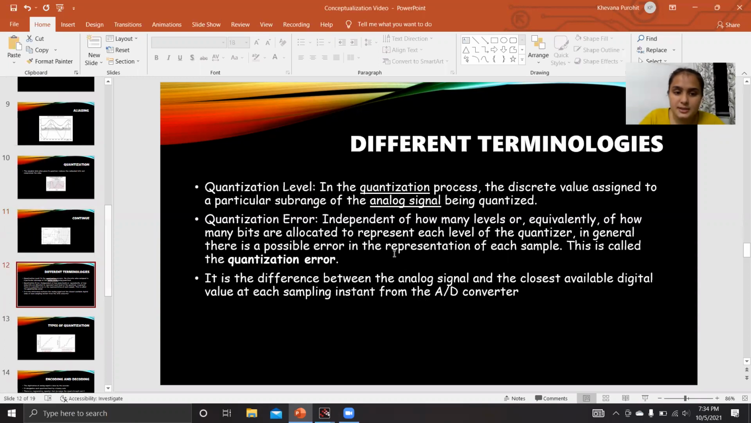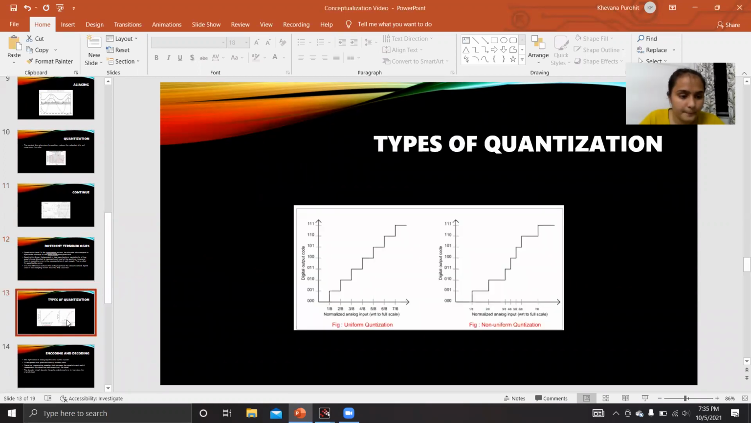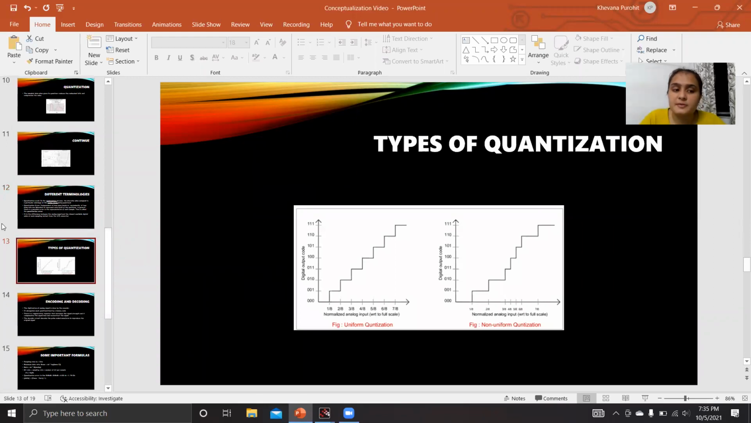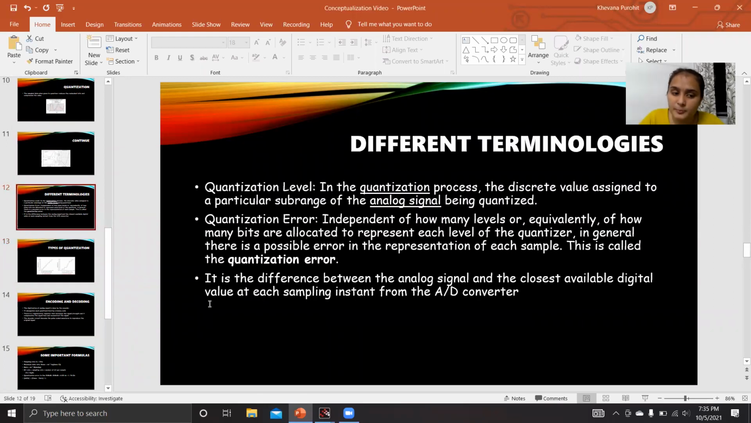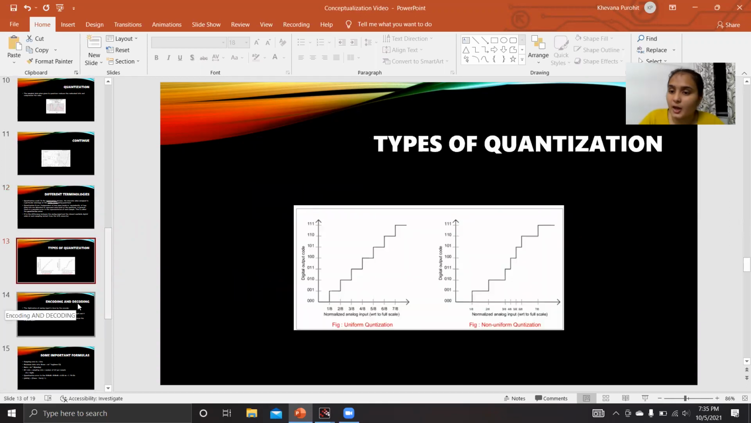We have different terminologies for quantization, like quantization level. When you assign a level to the sample, that is called quantization. Now, what is quantization error? We have made an assumption by rounding off, and that assumption might have some errors. That error is called quantization error. We can say that it is the difference between the value of the input signal and the one which we have quantized. Now, there are types of quantization, like uniform and non-uniform.